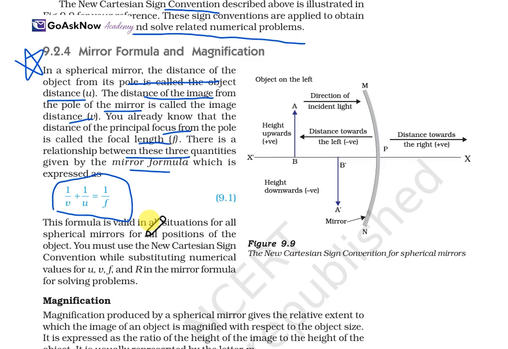This formula is valid in all situations for spherical mirrors and for all positions of the object. You must use the New Cartesian Sign Convention when substituting values in numerical problems, for the plus and minus signs. Apart from that, the formula is ideal for all spherical mirror values. Also, use the values for u, v, f, and r in the mirror formula when solving problems. So this is all about the mirror formula.